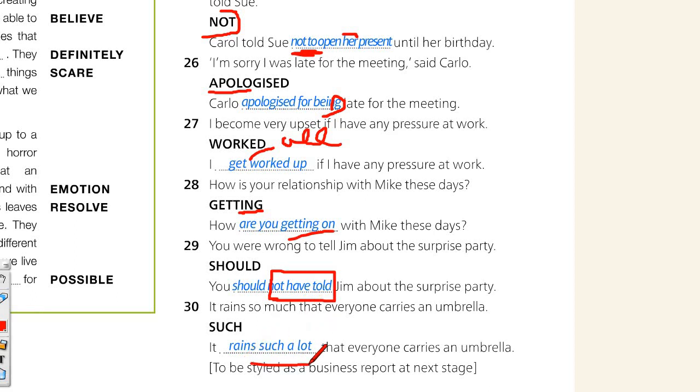And it rains such a lot. We had a similar one in Unit 7. It snowed. Oh no, there was such a lot of traffic, and there was so much traffic. There was such a lot of traffic. So such a lot is quite common.